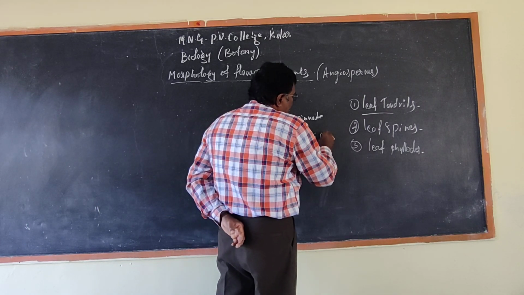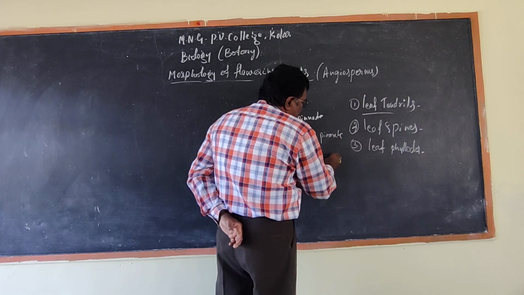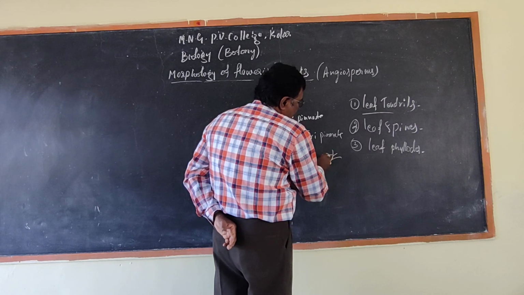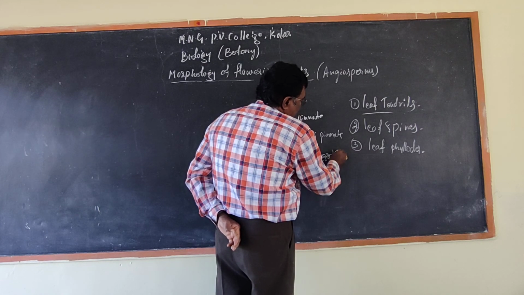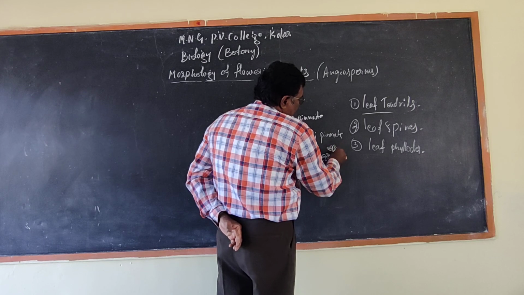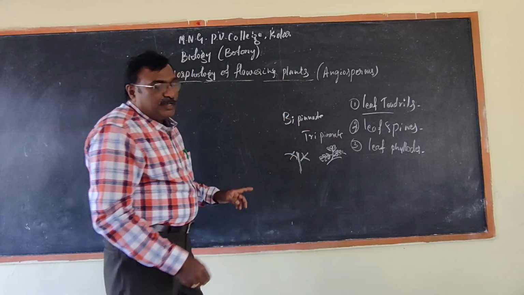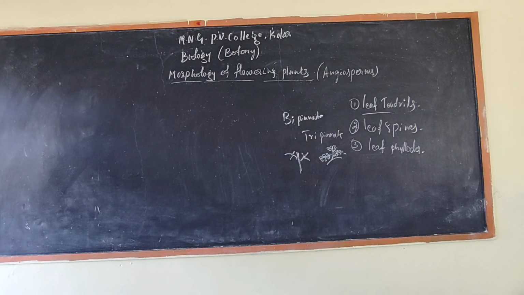Tripinnate: tri means three. Here the leaves are present. So bipinnate is two branches, tripinnate is three branches.